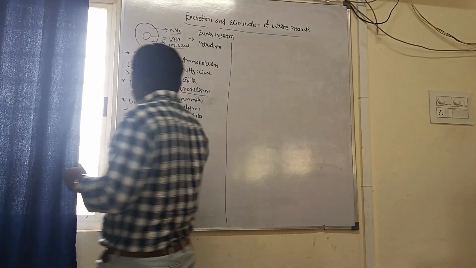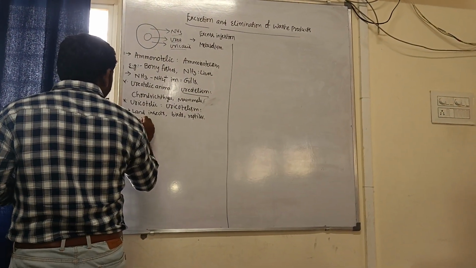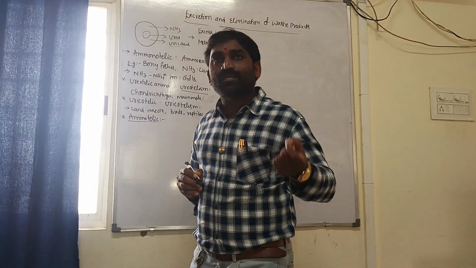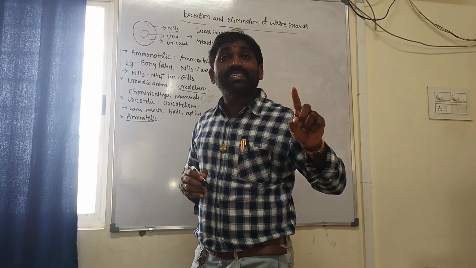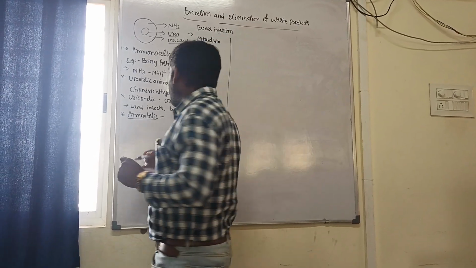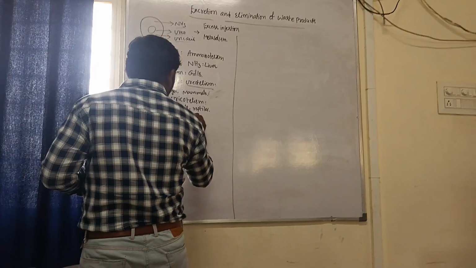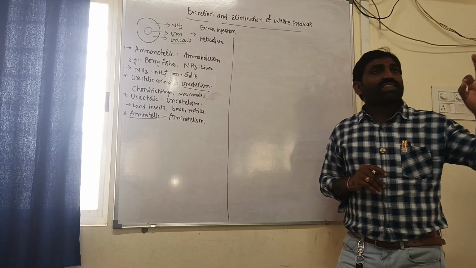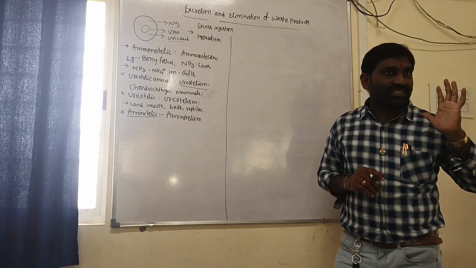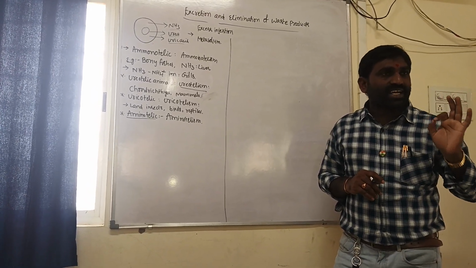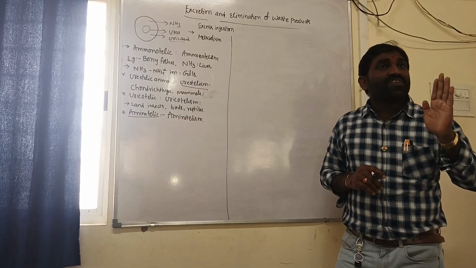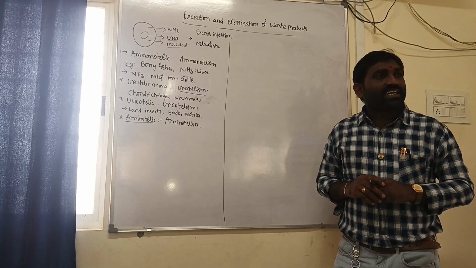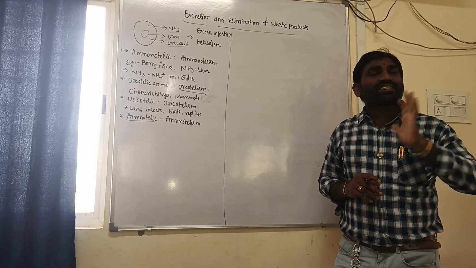Remember one more, aminotelic. This is a very small one, observed in few animals only, not ammonotelic. Aminotelism is rarely observed, in fishes only. The type of excretory product eliminated by an individual organism depends upon the phase or stage of the organism, and the type of habitat and condition.